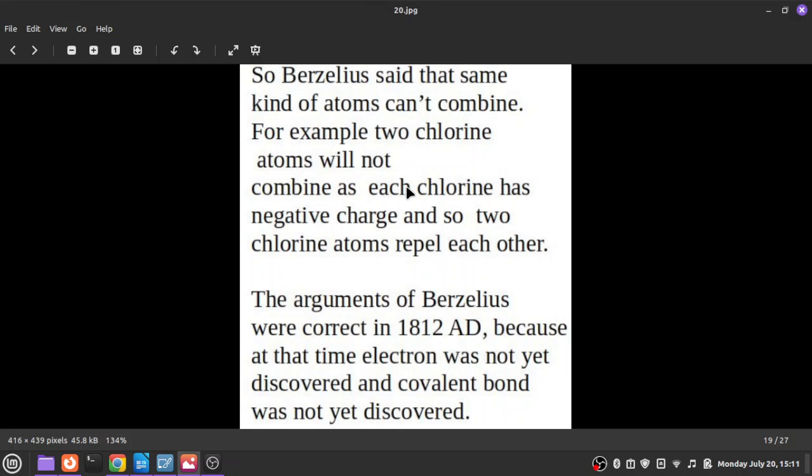He also gave another explanation: two chlorine atoms will not combine, because a chlorine atom contains a negative charge, and another chlorine atom also contains a negative charge. Between two negative charges there will be a repulsive force, and so two chlorine atoms will not combine.